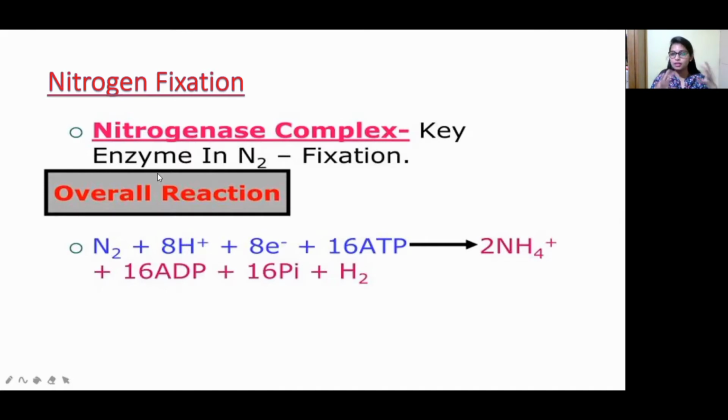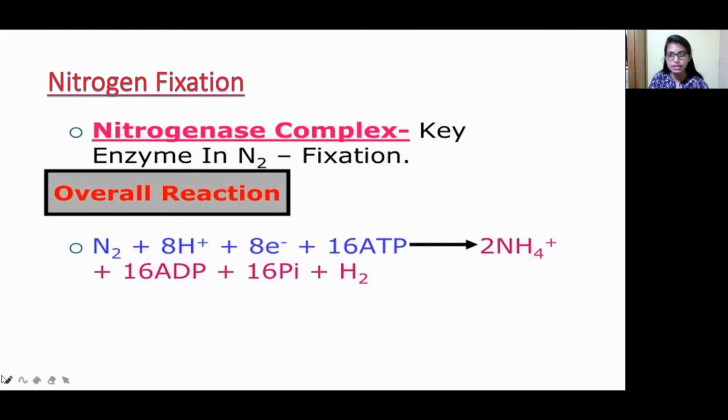With bacteria, nitrogen is fixed. We also do not take nitrogen directly from the atmosphere, because our body does not have the enzyme mechanism to fix nitrogen directly. We get nitrogen from plants, because plants fix nitrogen, so we get it through the diet. See, this is nitrogen fixation. The key enzyme is nitrogenase complex. See, this is the overall reaction.